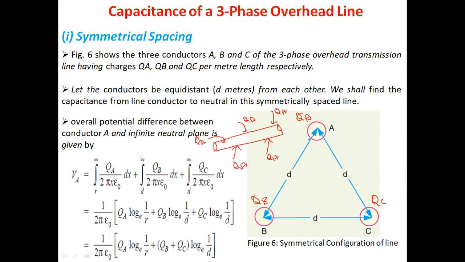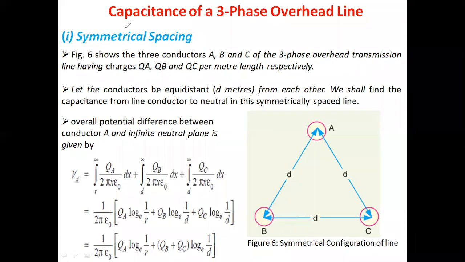If the charge is measured as a constant at each location of the conductor, then it is called the charge per unit length, or charge per meter length. It means that at every distance along the conductor, the charge on the surface of the conductor is constant.